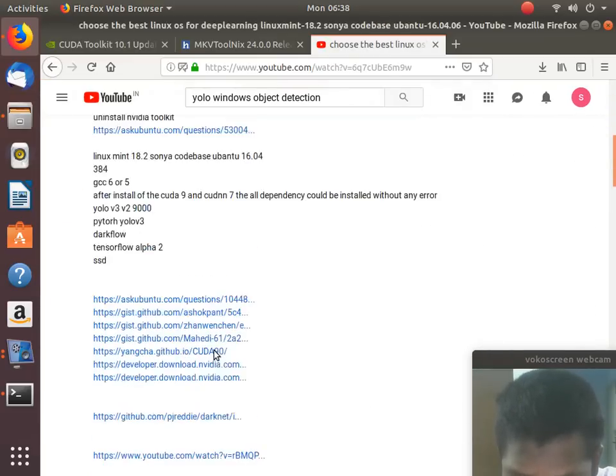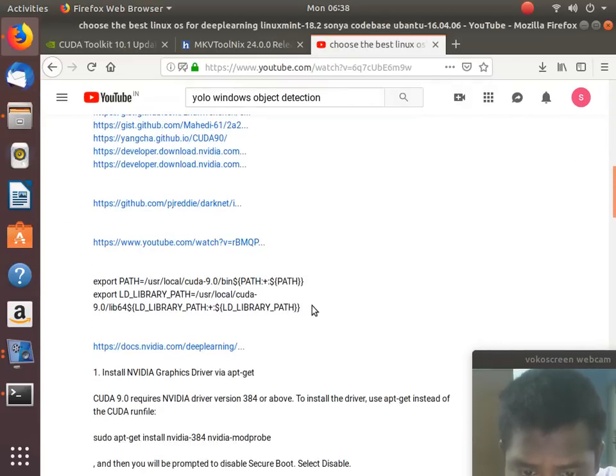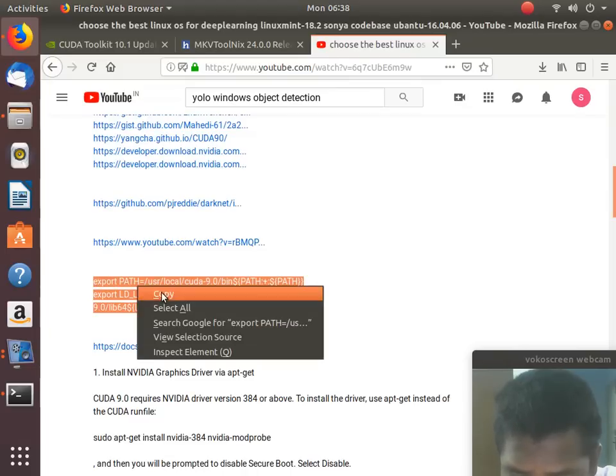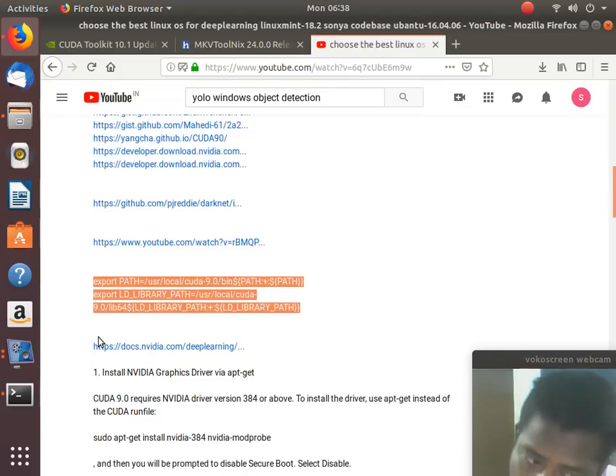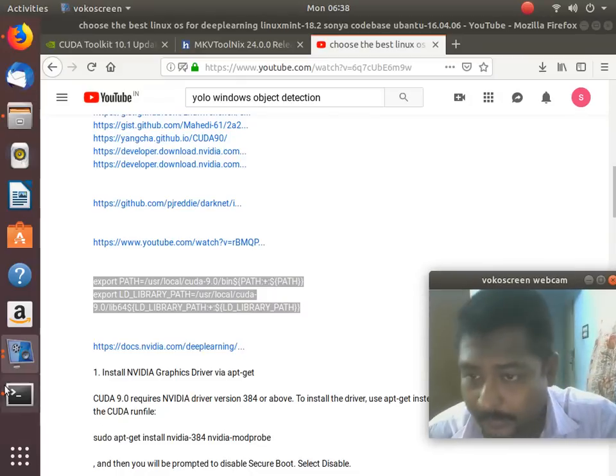You have to search for these, the environment variables to be set. So you have to copy this. I'll give you this in the link given below.